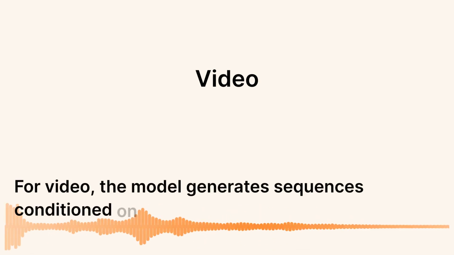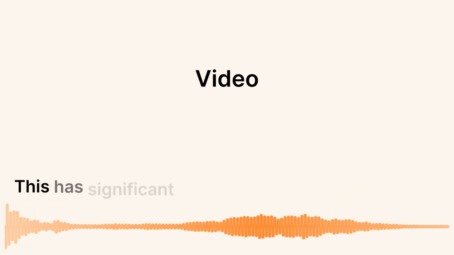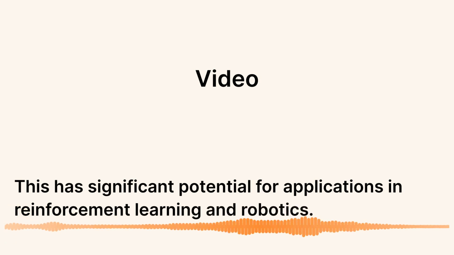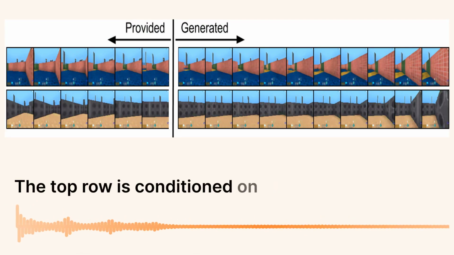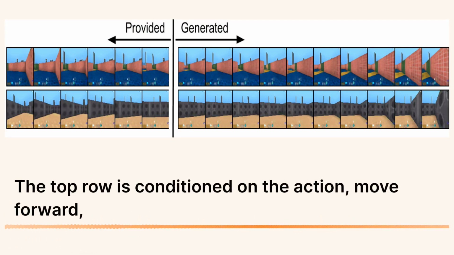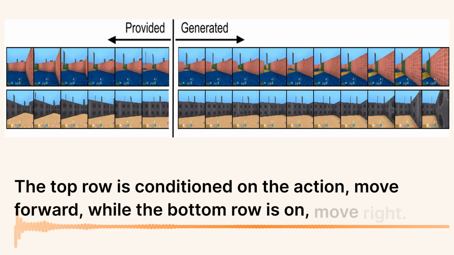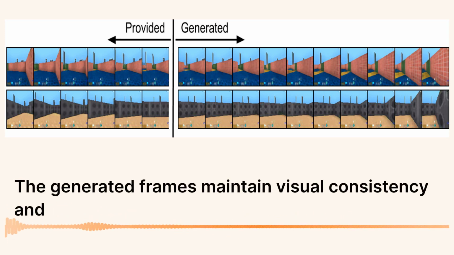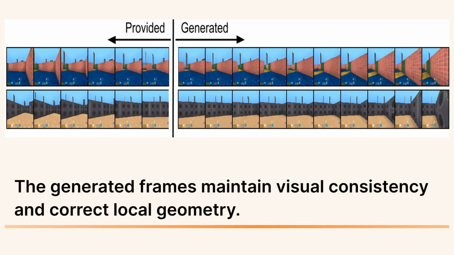For video, the model generates sequences conditioned on actions. This has significant potential for applications in reinforcement learning and robotics. The top row is conditioned on the action move forward, while the bottom row is on move right. The generated frames maintain visual consistency and correct local geometry.